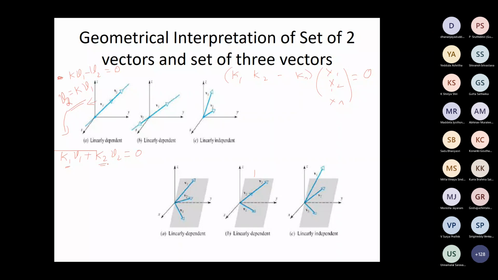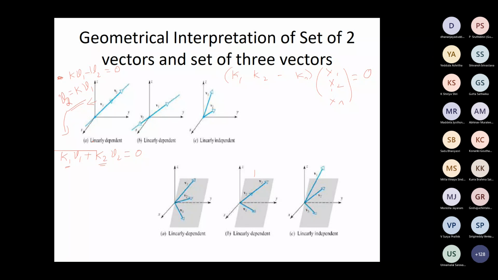We have coefficients which are not 0. These coefficients should always be 0. That's the definition of linear independence. But in this case, the coefficients are becoming non-zero. That means they are linearly dependent. That's exactly what I mean. K1 is K, and K should be some non-zero value, otherwise the length will not be more than V1. And K2, the coefficient, is minus 1.